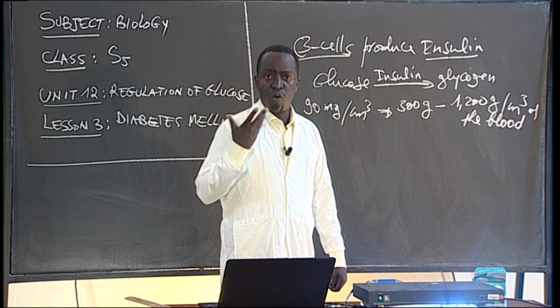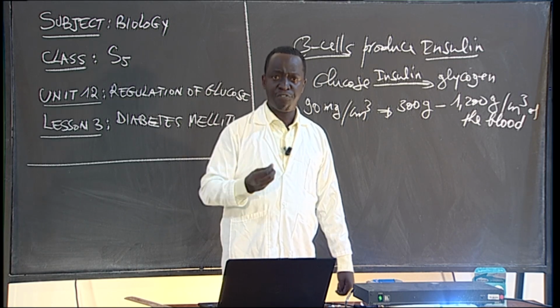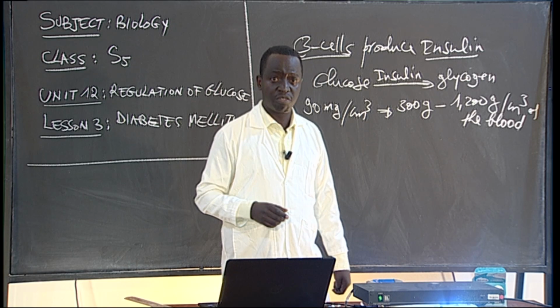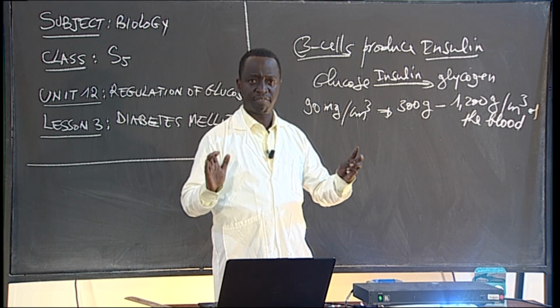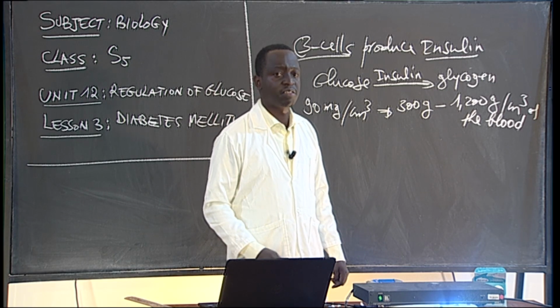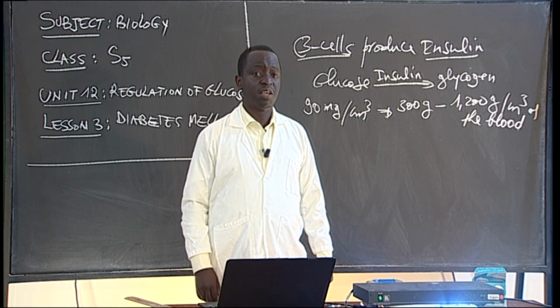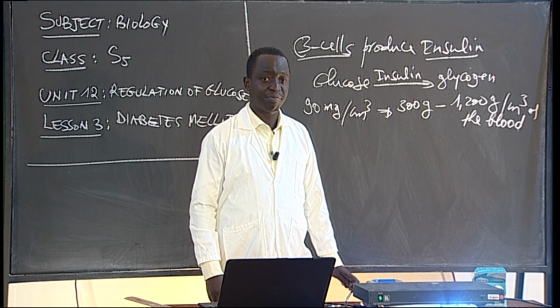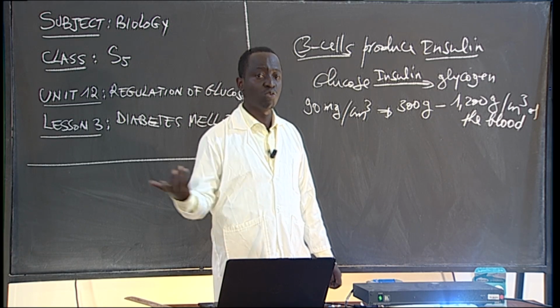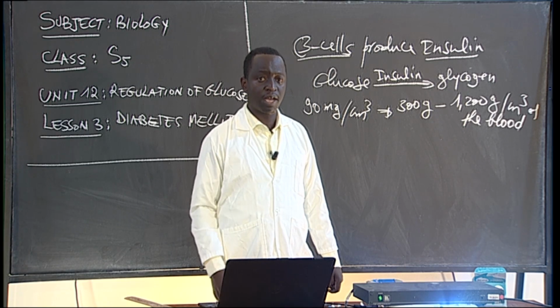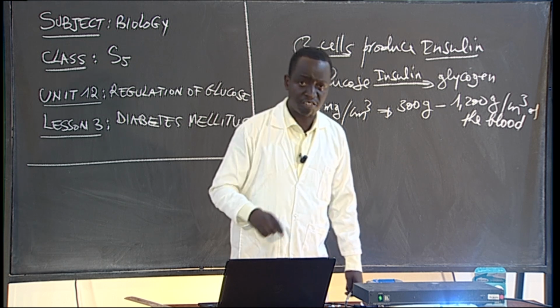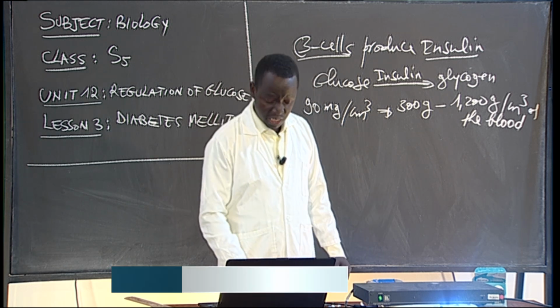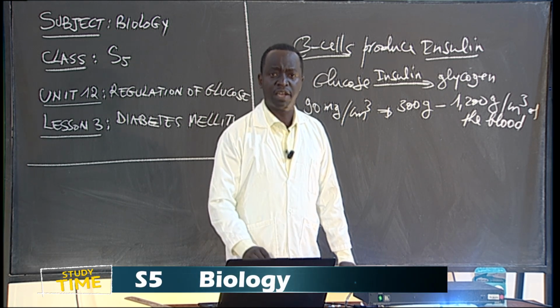So now, when they test your blood and they find there is glucose that remains there, in this case you have diabetes mellitus type 1. That is glycemia. So instead of the sugar being used by the cells, it remains in the blood. This is another symptom of type 1 diabetes mellitus.